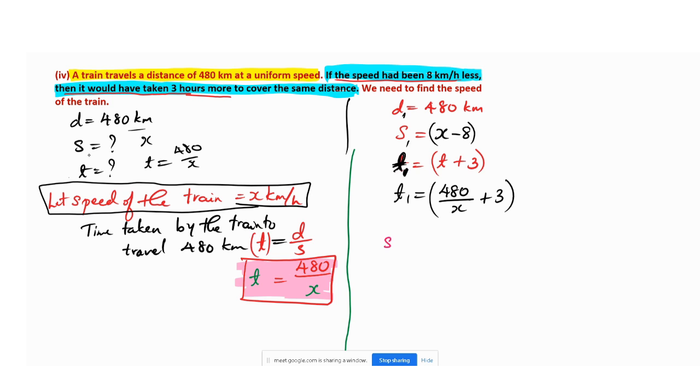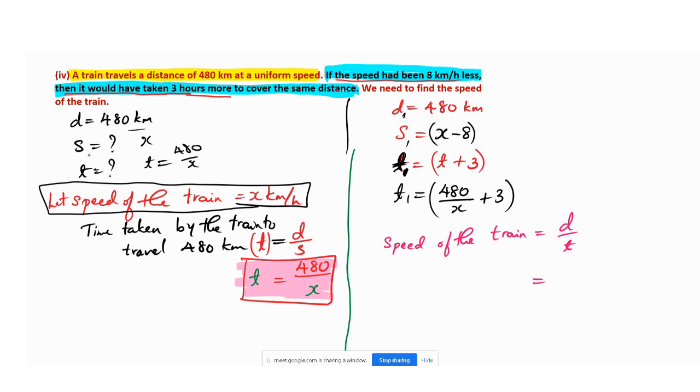So the speed of the train is equal to, what equation are you going to take? Distance by time. But what is the distance we have now? Everything we know now, that we have to write down for the second equation.